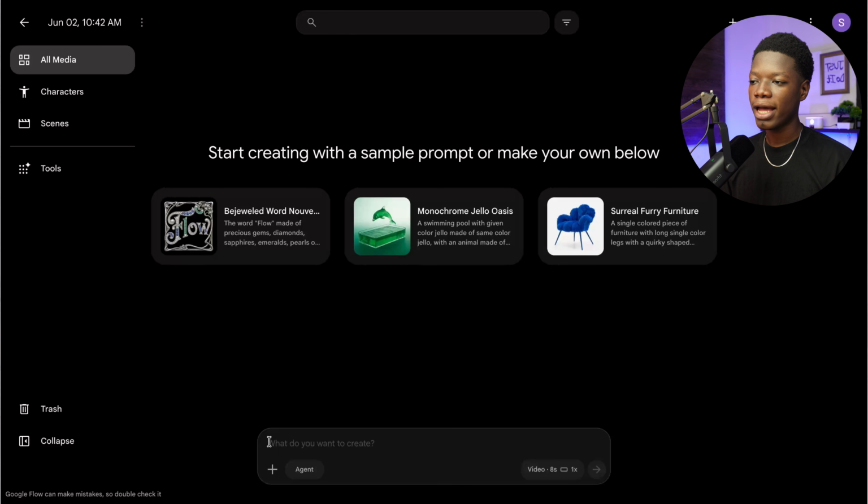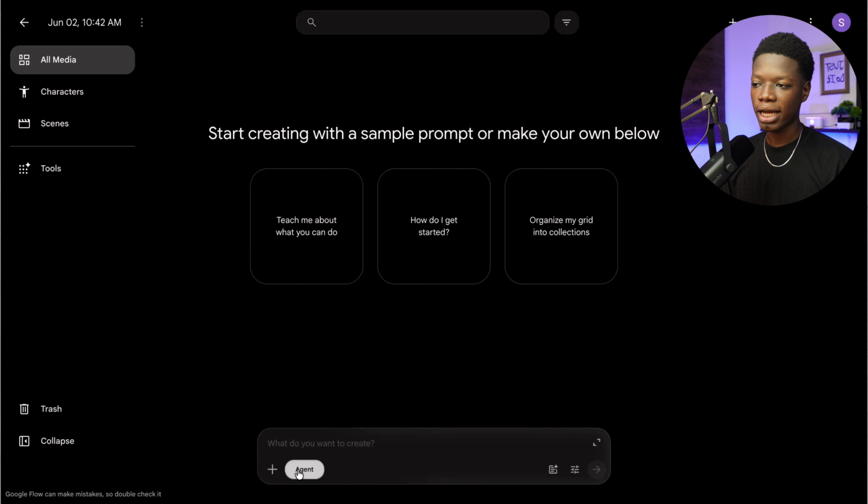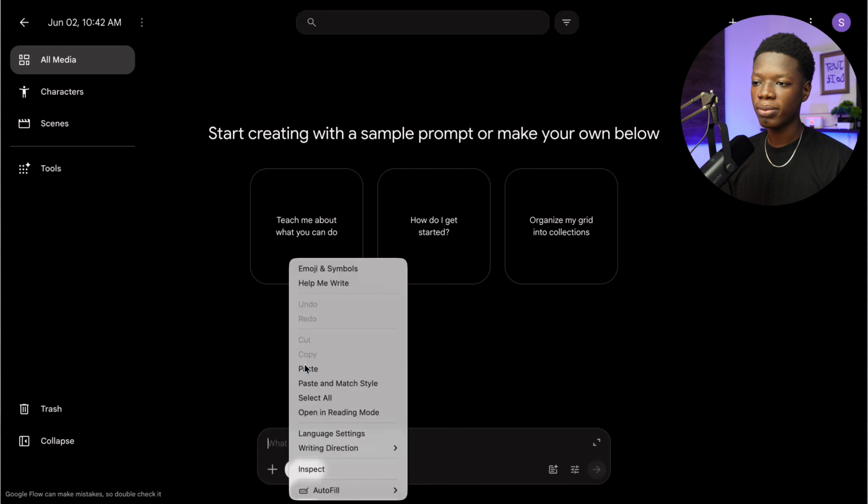Don't worry, I'll provide this in the description so you can copy it and just modify it to suit your needs. So simply copy just like this, return to Google Flow, and in the prompt box right here, what you want to do is to select agent just like this. It is going to bring up a new interface. Then paste in the prompt here just like this.